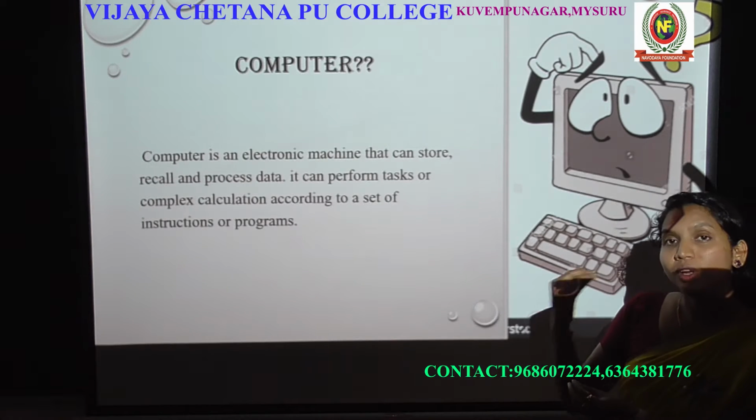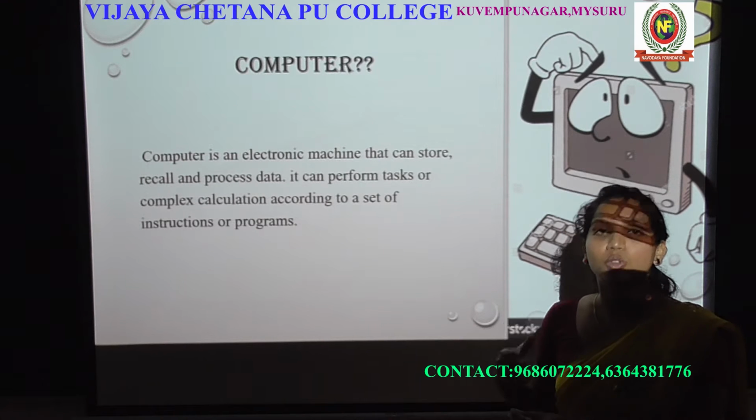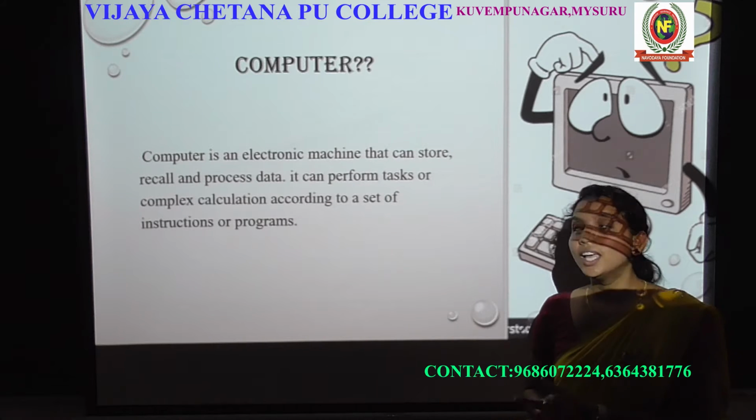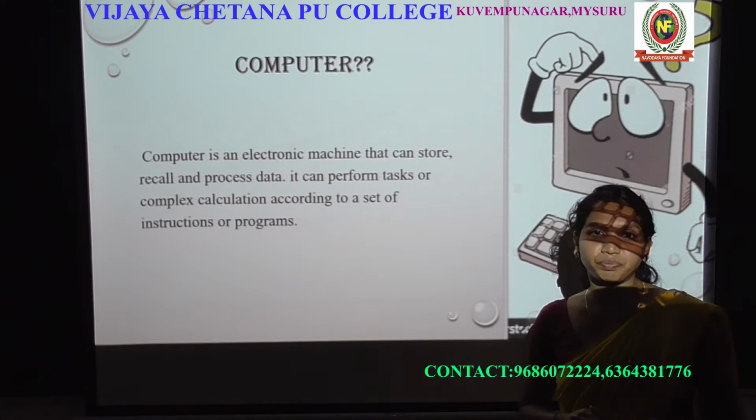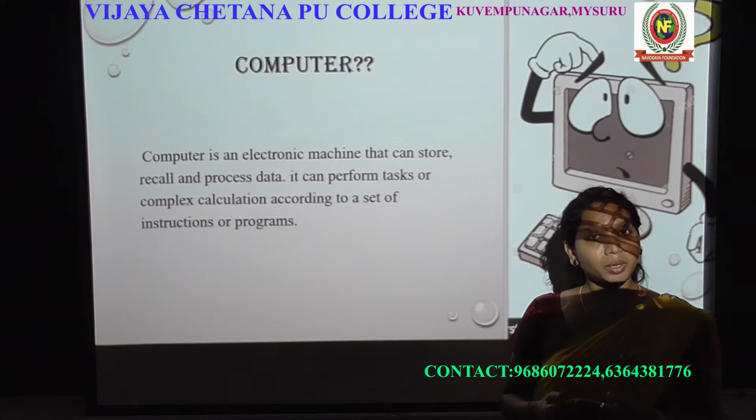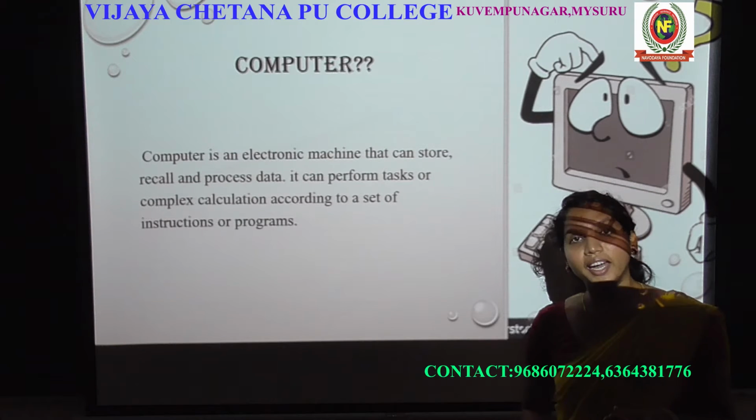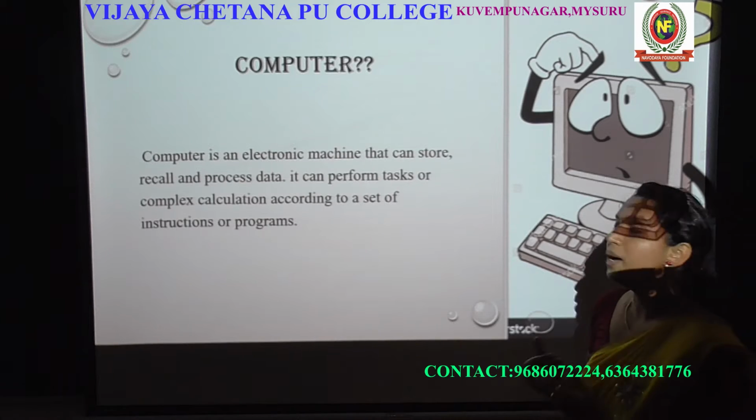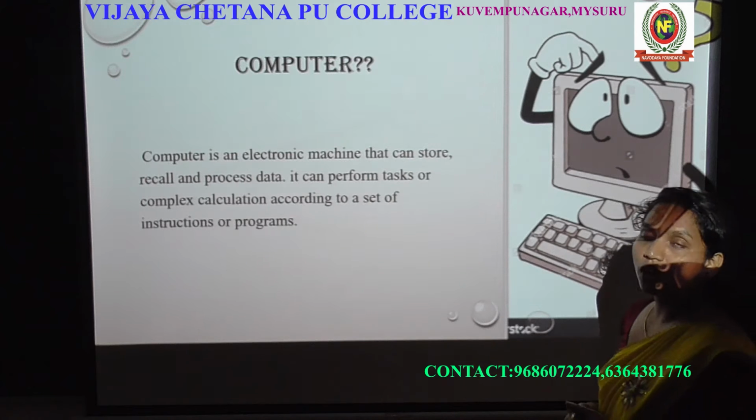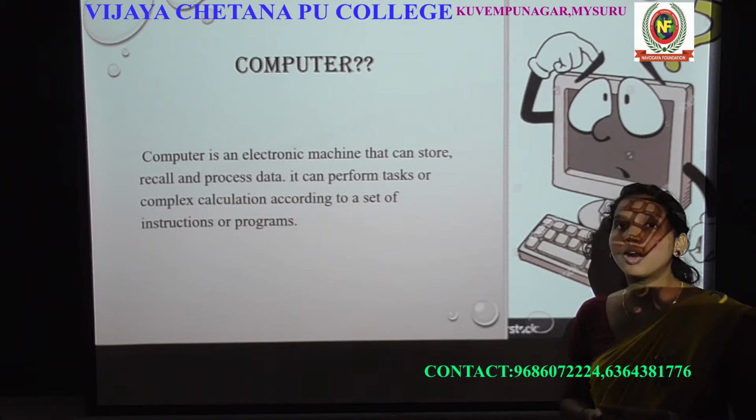So we are doing some action here. That action is called processing, that is, processing data. Okay, so what is a computer now? A computer is an electronic machine. It can store the data, right? And it can recall the data, and it processes the data. And it can perform tasks or complex calculations according to a set of instructions or a program.